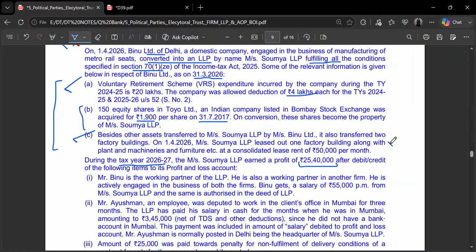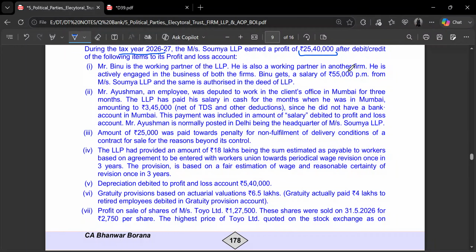Now, starting with each adjustment, let's start with the first one. Mr. Binu is the working partner of the LLP. He is also a working partner in another firm. It does not matter how many firms you are a working partner in. As long as you are a working partner, you are entitled to remuneration if the partnership deed allows so. He is actively engaged in both the firms.